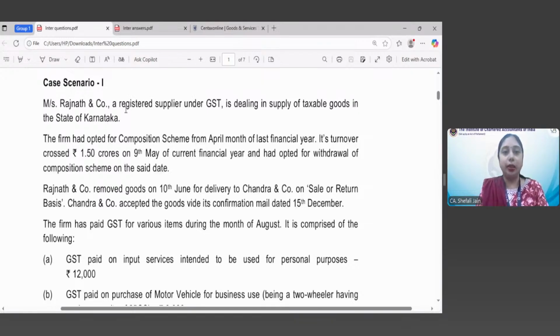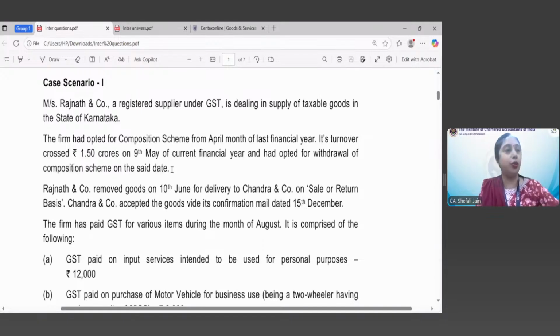Now, Messrs. Rajnath and Company, a registered supplier under GST, is dealing in supply of taxable goods in the state of Karnataka. Okay, so this much we have got, that our taxpayer or supplier is registered in the state of Karnataka. The firm had opted for composition scheme from April month of last financial year. So in the last financial year, complete last financial year, they had opted for composition scheme. And in the current financial year also, this is apparent that he must have opted for composition scheme, because it is mentioned in the question, its turnover crossed 1.5 crores on 9th May of current financial year and had opted for withdrawal of composition scheme on said date.